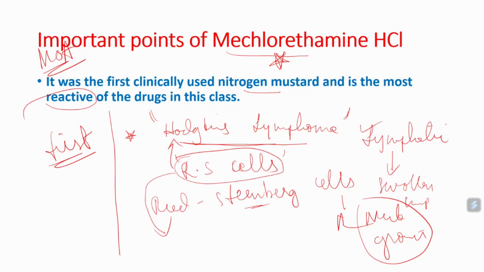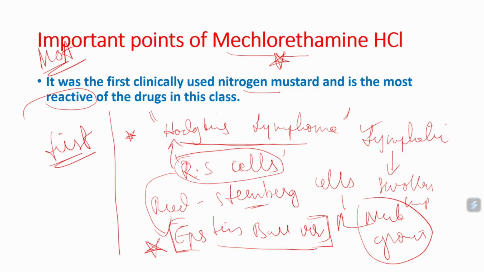in the patient who is having infection with Epstein-Barr virus. In the previous class, I discussed there are certain biological agents, certain virus particles, bacterial particles, which can cause cancer. In that, Epstein-Barr virus is one very, very special virus which will induce formation of RS cells, and RS cells are the main characteristic feature of Hodgkin's lymphoma. If anybody has Hodgkin's lymphoma, mechlorethamine is a very commonly effective drug which is used. I think this point is clear to you all.